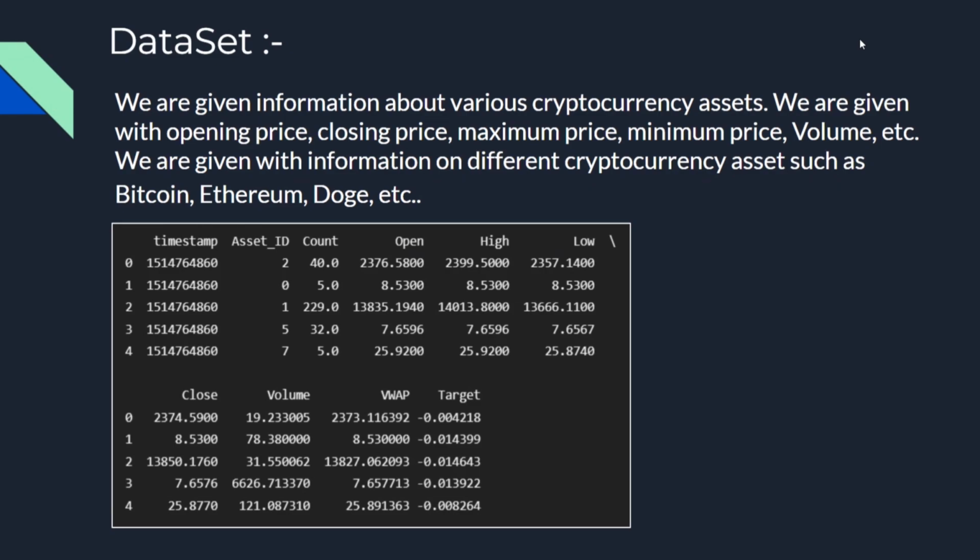Open is the opening price of the asset in that candle. High is the high price achieved by the crypto coin in that minute. Low is the lowest price achieved by that crypto coin. And close is the closing price at the end of the minute. Volume is the volume of the crypto asset traded at that minute. VWAP is the volume weighted average price for that minute. And the last one is target, which is 15-minute residual returns.